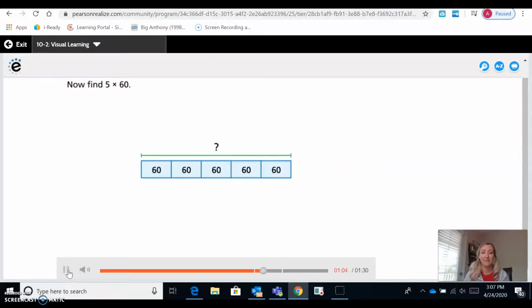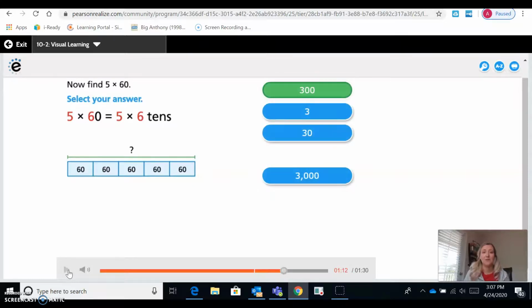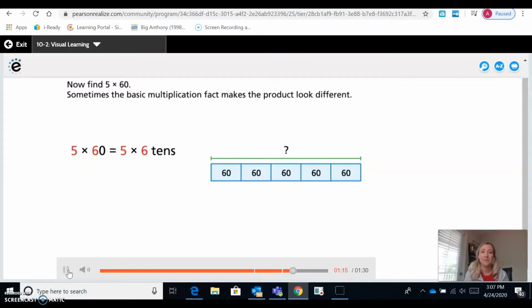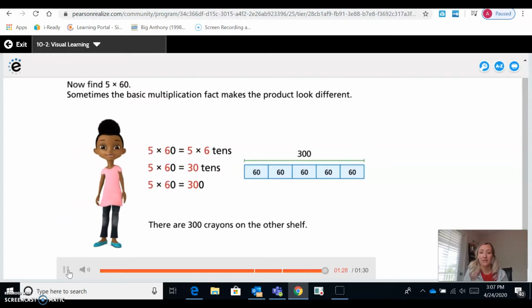Now find 5 times 60. 5 times 60 equals 5 times 6 tens. Select your answer. We know 5 times 6 is 30, so 5 times 6 tens is 30 tens, which is 300. Sometimes the basic multiplication fact makes the product look different. 5 times 60 equals 5 times 6 tens, which is 30 tens, which is 300. There are 300 crayons on the other shelf.